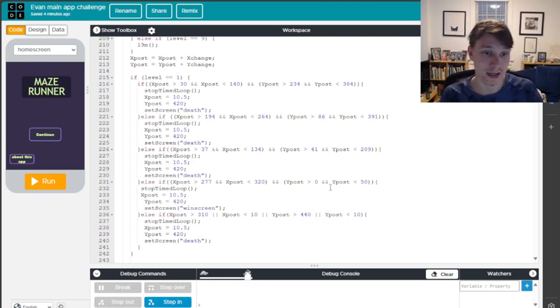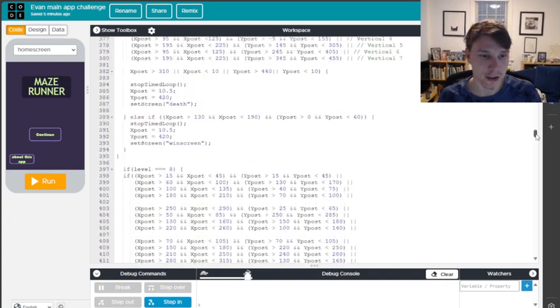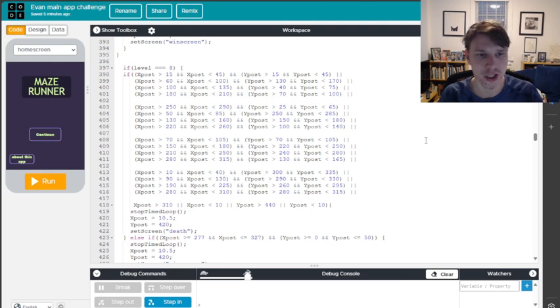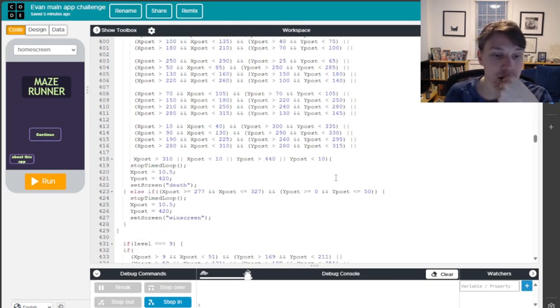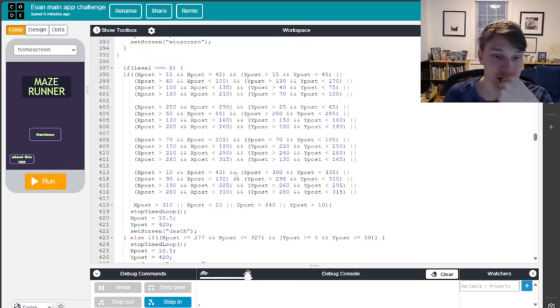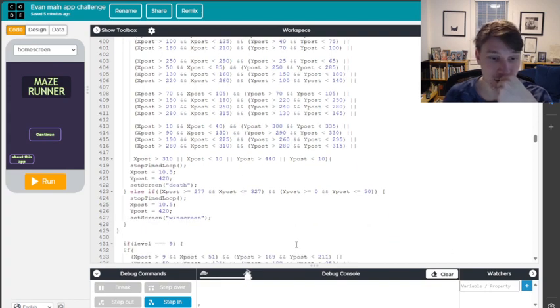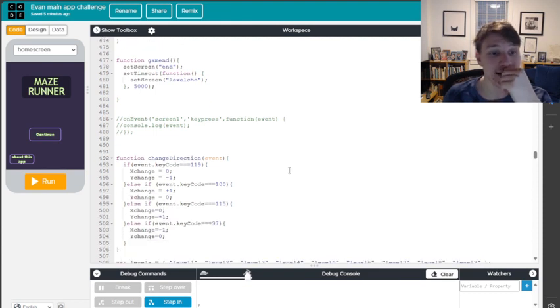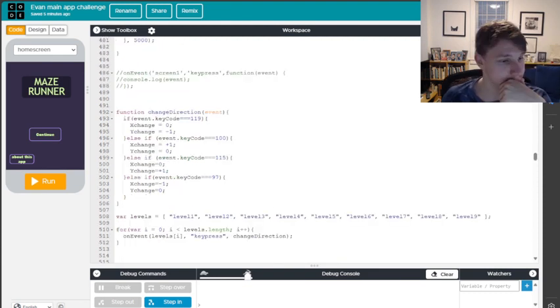Here we have the death screens. Now, this is my first one that I made. And as I was learning to code, I learned how to make it much neater. So there's a different layout of the code that I could have done to get all these death screens, and then you have the win screen for the green circle. And then this is for when you beat level 9.